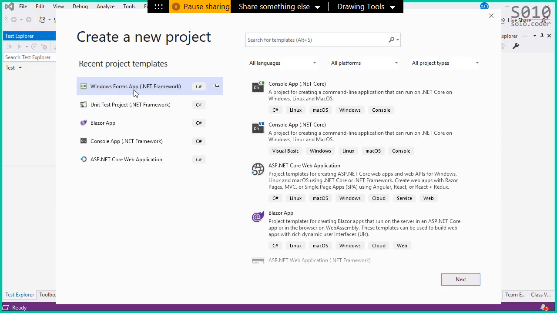Remember, Windows Forms app, .NET Framework. Do not select .NET Core. We're not working with .NET Core. I see a lot of students coming back to me with problems on their assignment 4 because they are selecting .NET Core. No, we're not dealing with .NET Core.